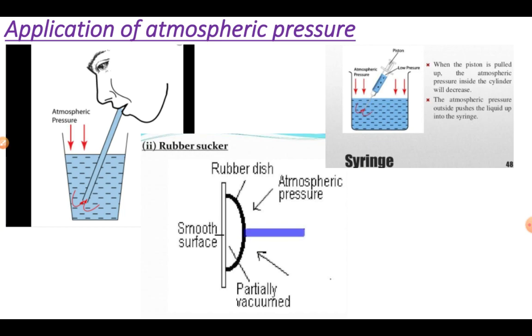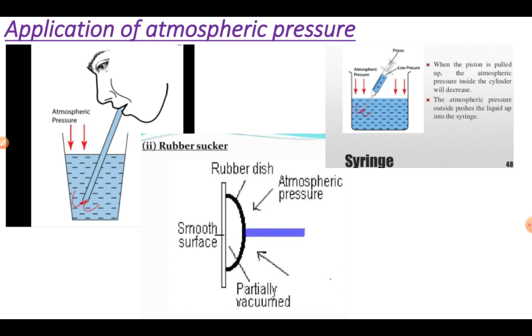Second example: when we suck a straw with our mouth, with the straw deep in a liquid or cold drink, we decrease the air pressure in the straw. Due to this, there is low air pressure in the straw and high pressure outside.